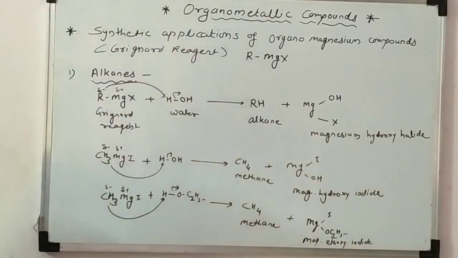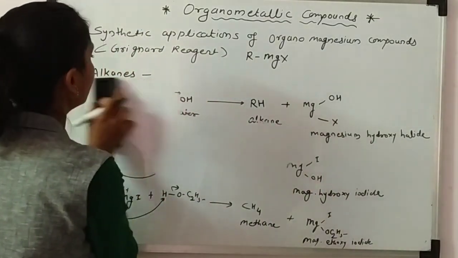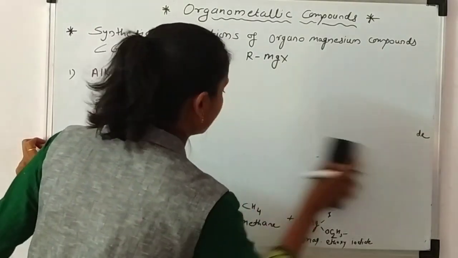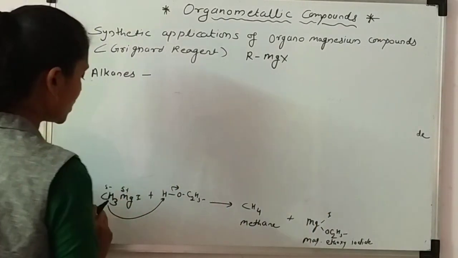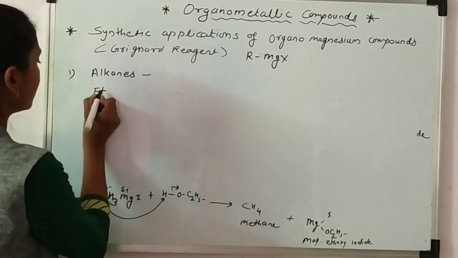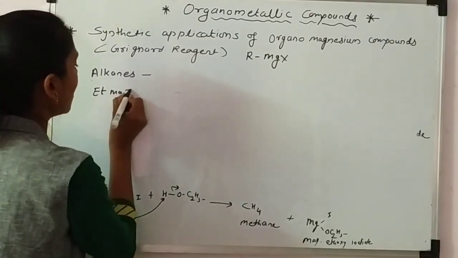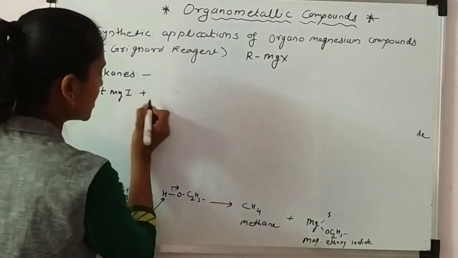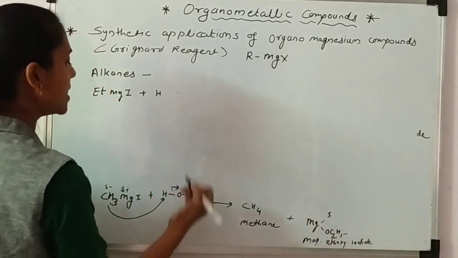Another example we have taken here: instead of a methyl group there is ethyl, which I have written in abbreviated form as Et, EtMgI plus the same ethanol.